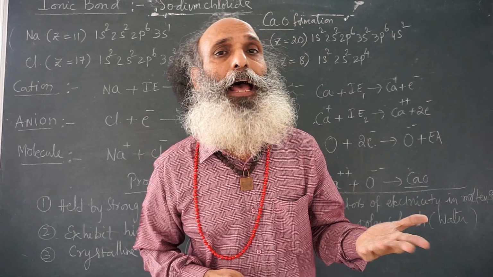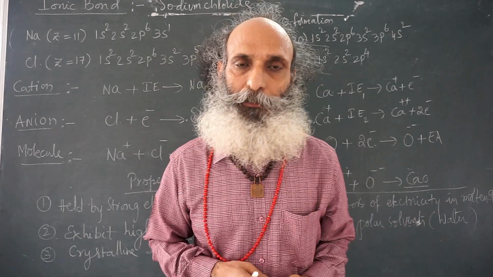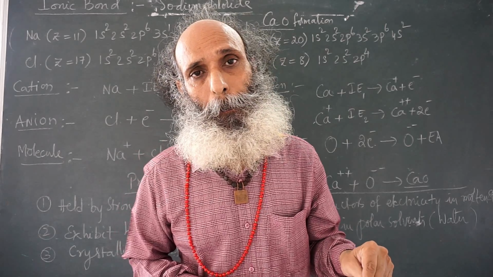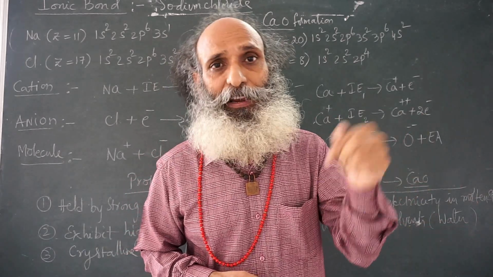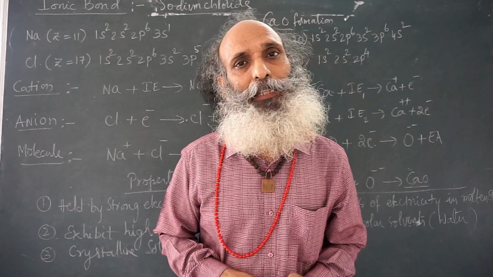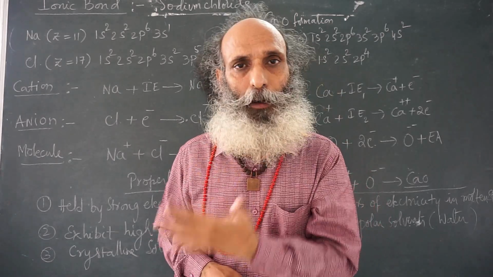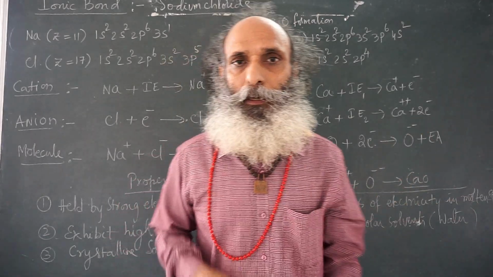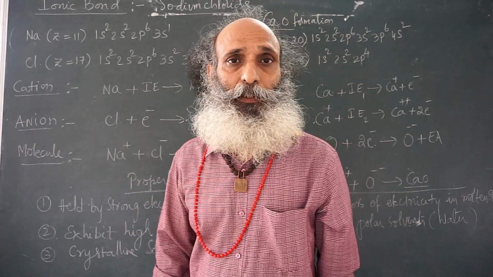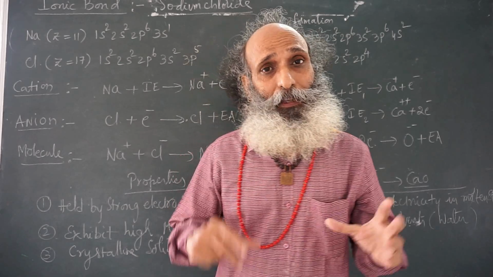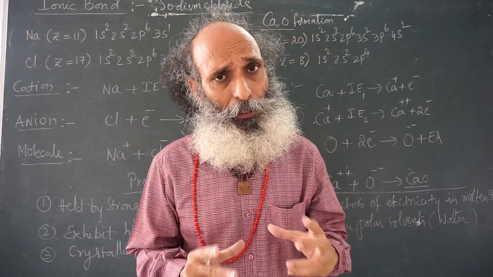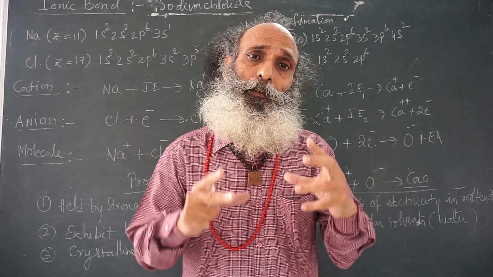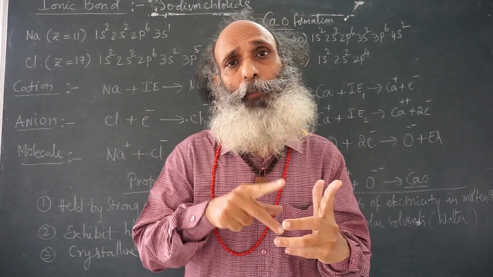An anion will automatically have a negative charge. An anion is formed by the gaining of an electron. So, generally, metals form cations and non-metals form anions. That means normally an ionic bond will be formed between a metal and a non-metal, mostly,